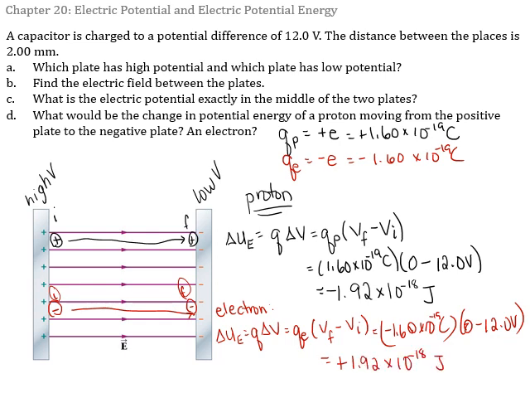And if you were thinking about what that meant, we see that our electron has an increase in potential energy. The only way to get an increase in potential energy is to do work on something. So that electron would have had to be pushed to the other side. It wouldn't have done that by itself. Just like if you want the gravitational potential energy of a car to increase, you have to push it up the hill. It won't go on its own.